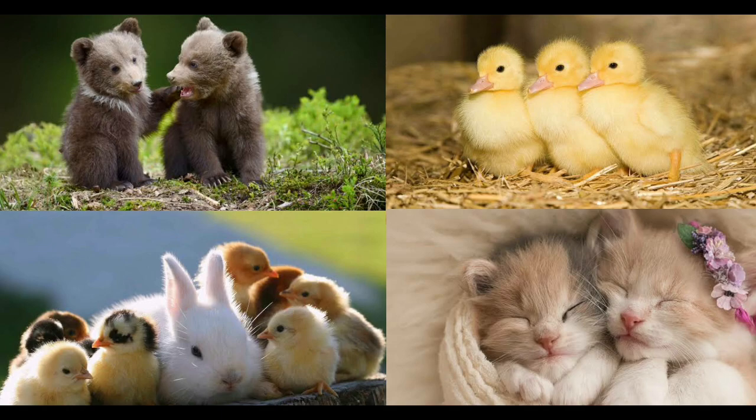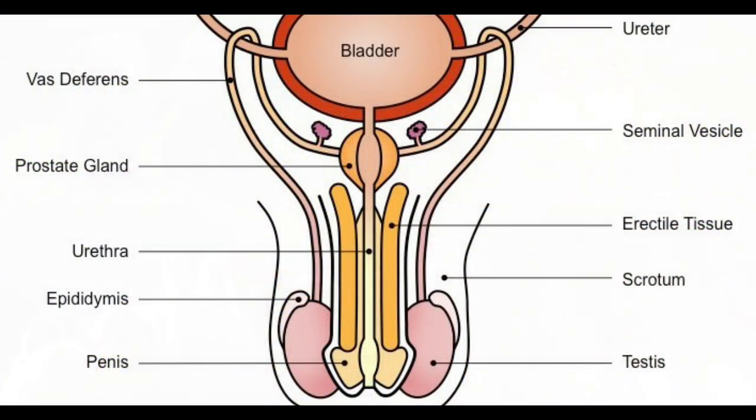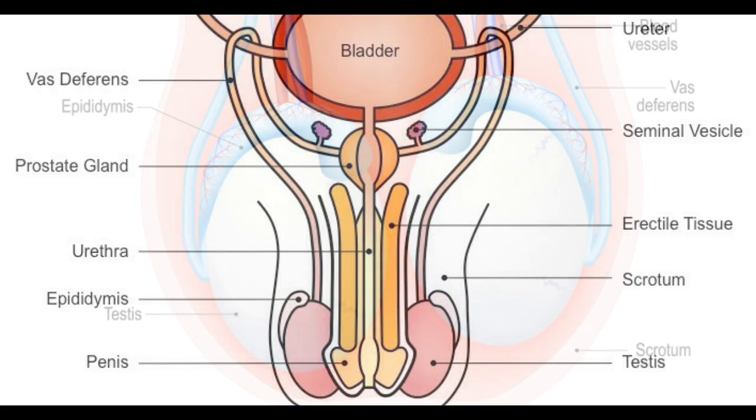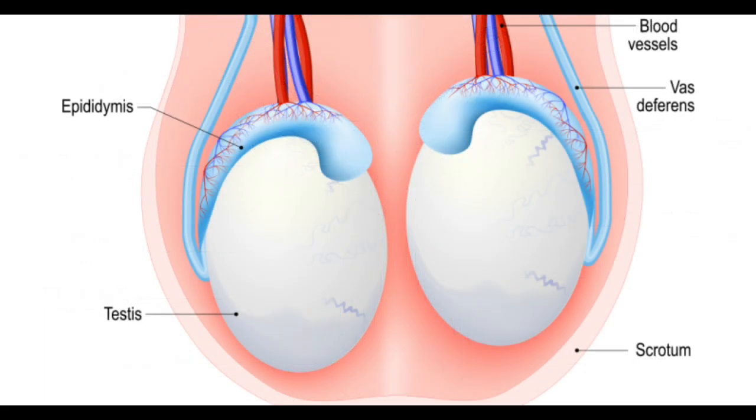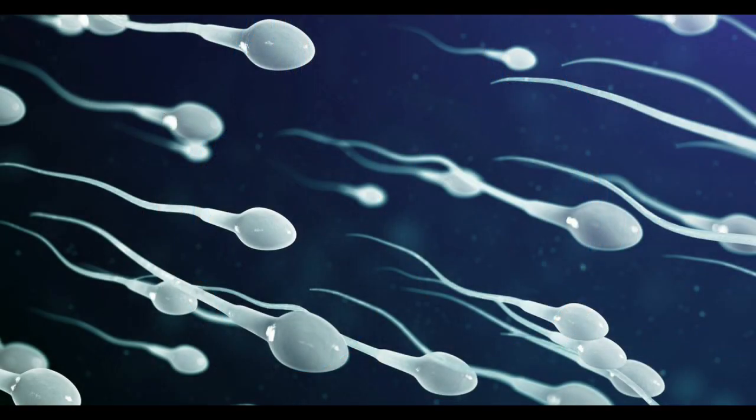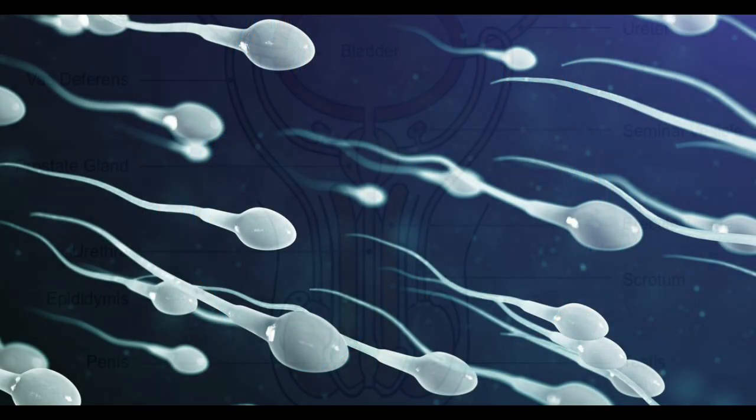Let us find out the reproductive parts in humans and study the process of reproduction in them. First, we will discuss male reproductive organs. The male reproductive organs include a pair of testes, 2 sperm ducts and a penis. Here you see the diagram. The testes produce the male gametes called sperms. Millions of sperms are produced by the testes.